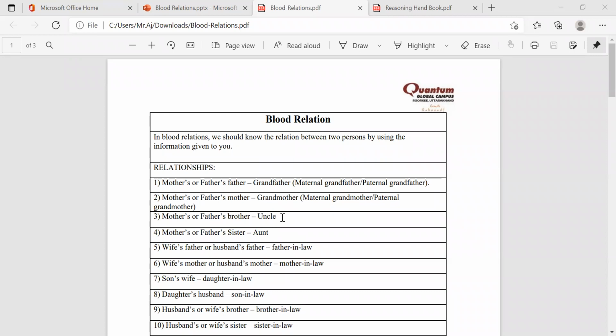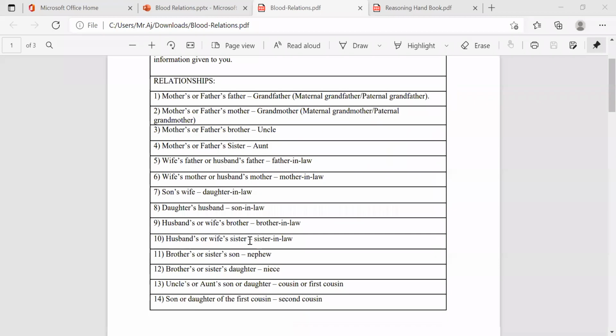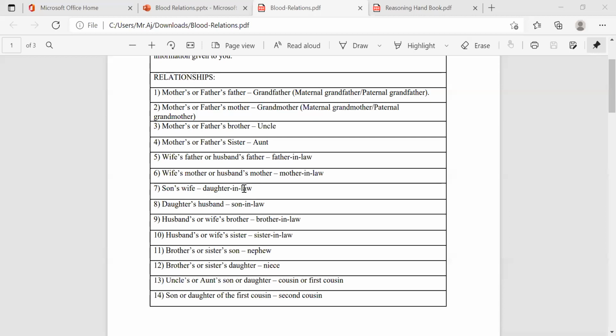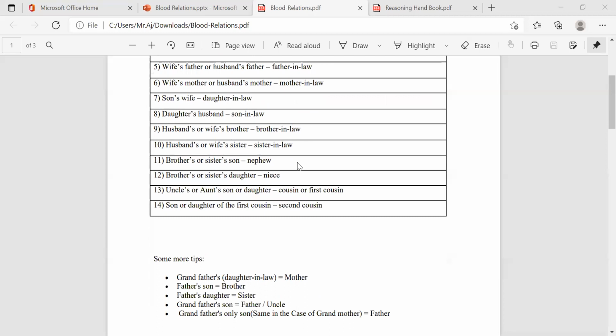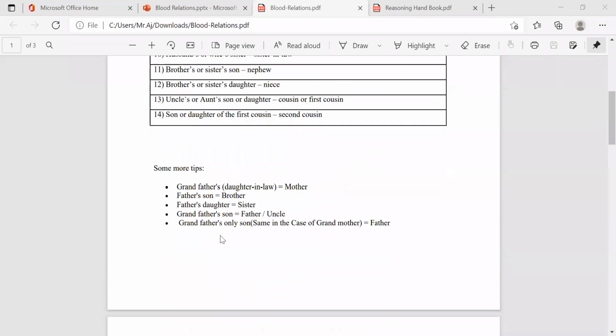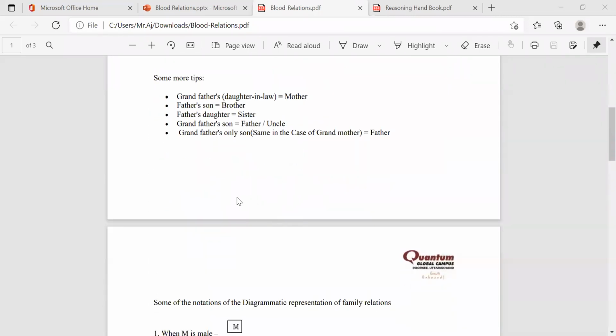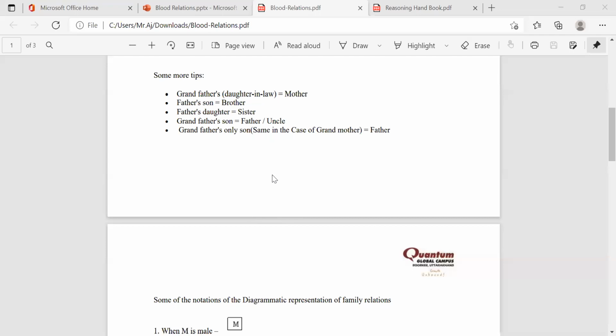If mother's own brother, it is maternal uncle. Wife's father and husband's father are father-in-law, mother-in-law. Son's wife comes under daughter-in-law. Daughter's husband is son-in-law, and husband's or wife's brother is brother-in-law. So up to this we discussed yesterday. This is just for recapping.